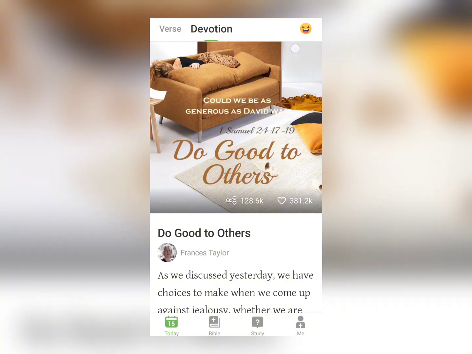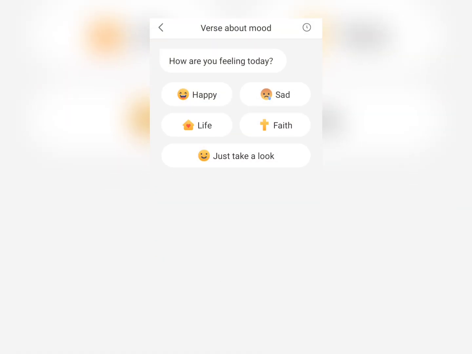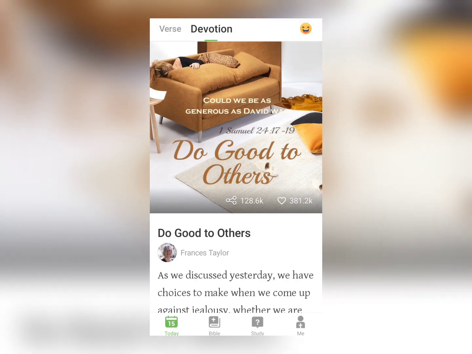At the top here, you can give a reaction as it relates to your mood. It will adjust the verse based on your mood. So yeah, that's it for that section here.